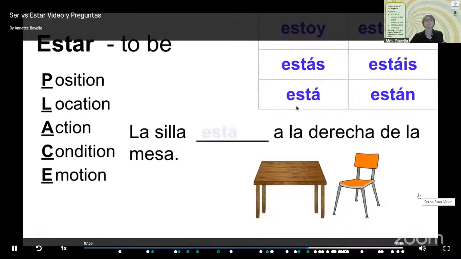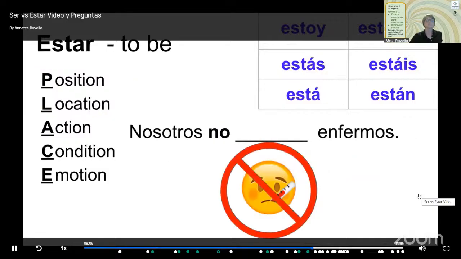However, we're going to say la silla está a la derecha de la mesa. This would be the position. If you were thinking location, I will accept that because they're very similar.